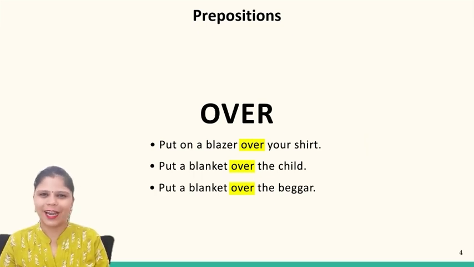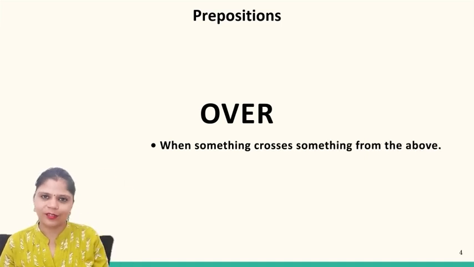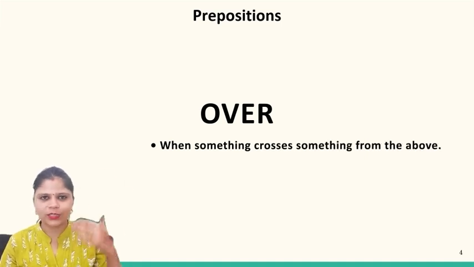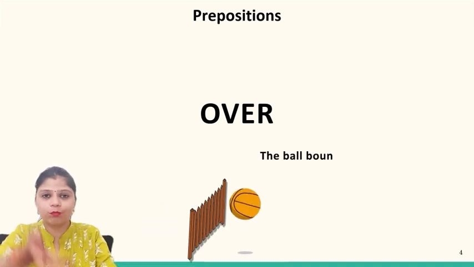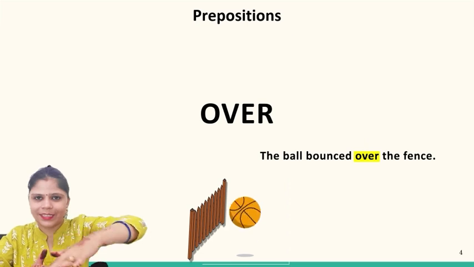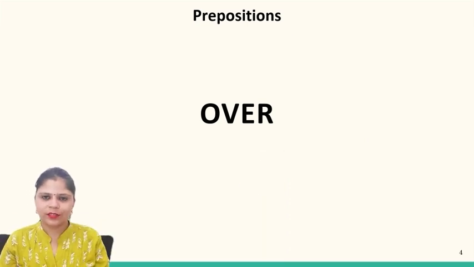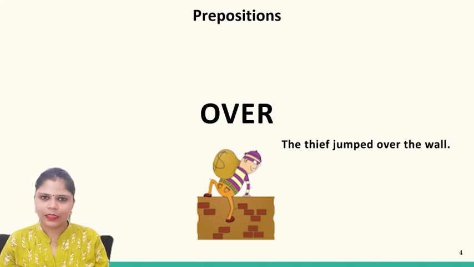Now the third thing, and a very interesting thing about over, the third use of over, is when something crosses something from the above side. For example, the ball bounced over the fence. It means it crossed the fence. It did not touch it, but it crossed it, jumped over it. The thief jumped over the wall.